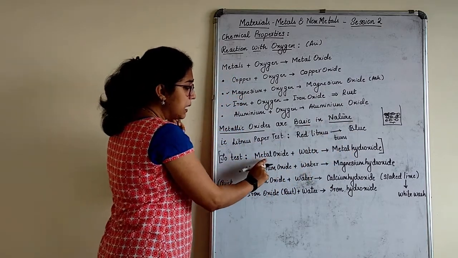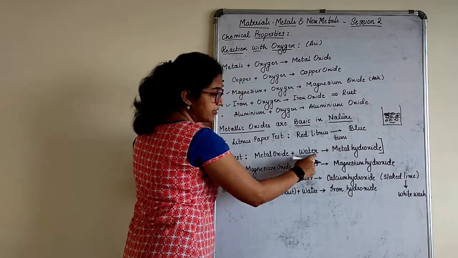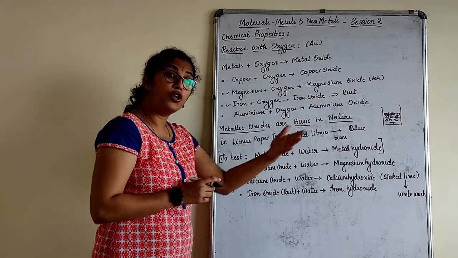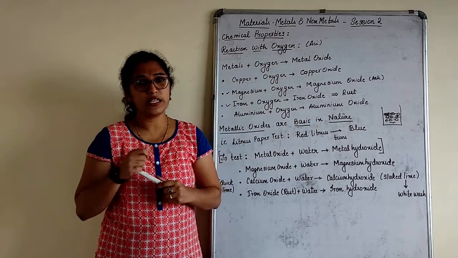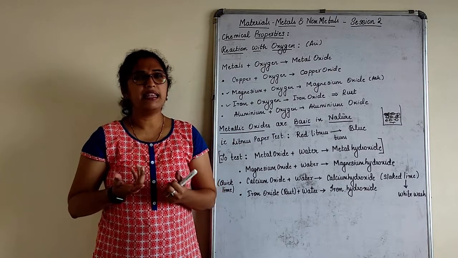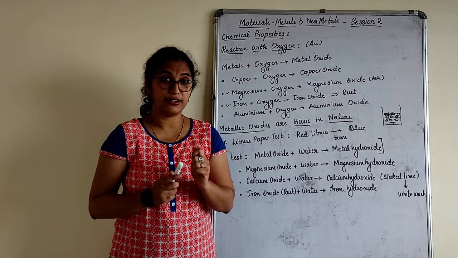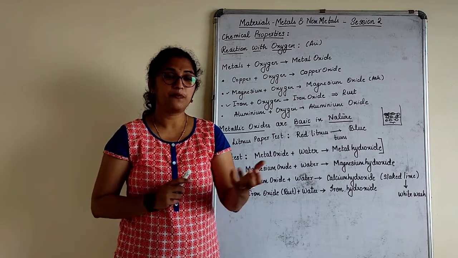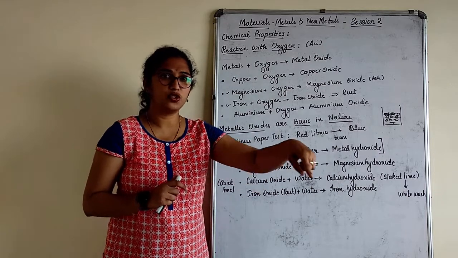To test this, when we add metal oxide plus water, what do we get? See, for example if I take a lemon and squeeze it in water, I will get lemon water, but actually what do I get? I get a lemonade, right? So we name that something. If I take sugar and dissolve it in water, will I say this is sugar and water?